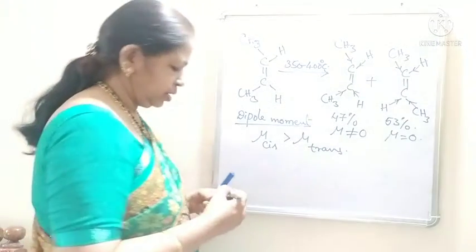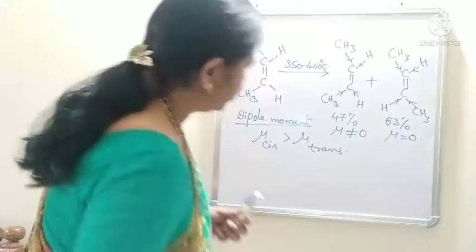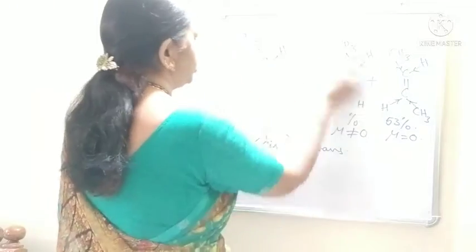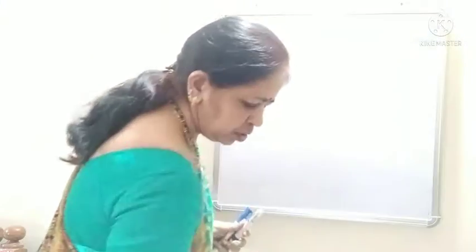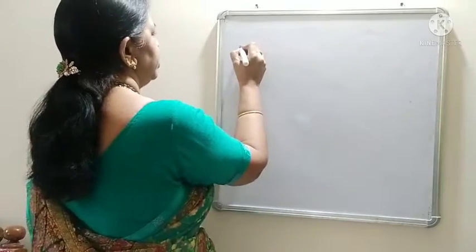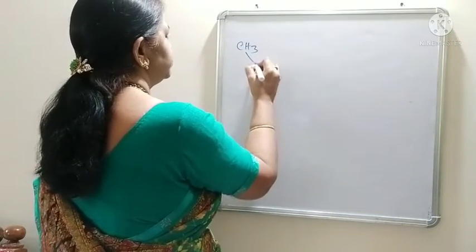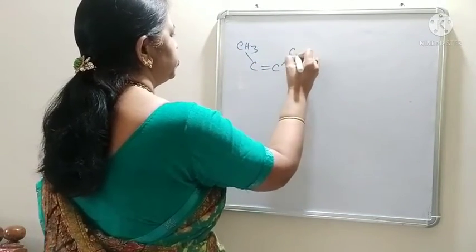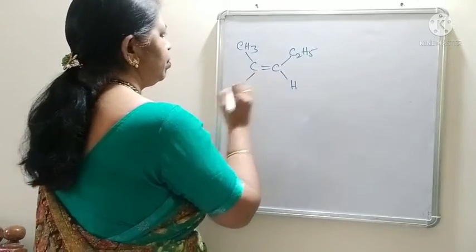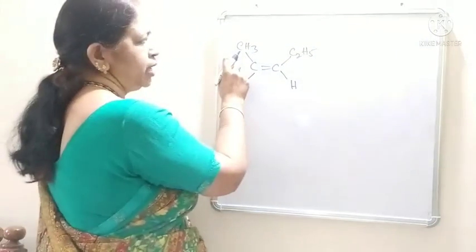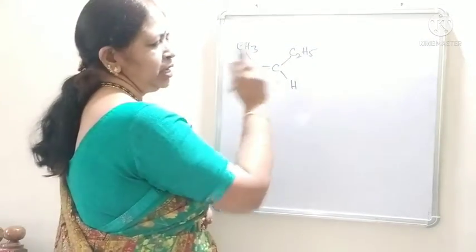And in unsymmetrical molecules like 2-pentene, CH3, C double bond C, C2H5, this is the cis. Here it is a one-carbon methyl group, and here a two-carbon ethyl group.